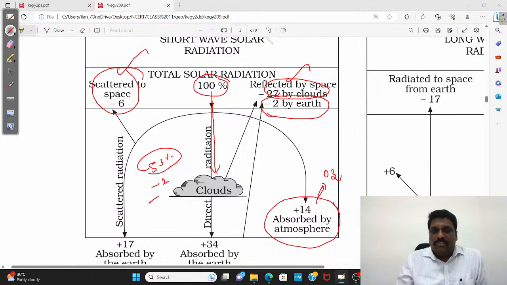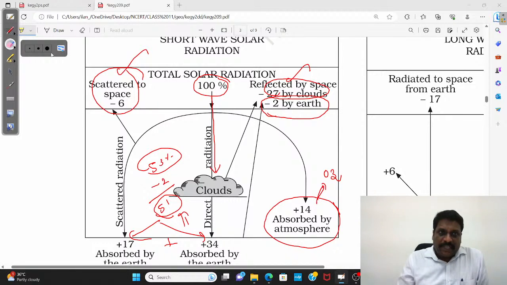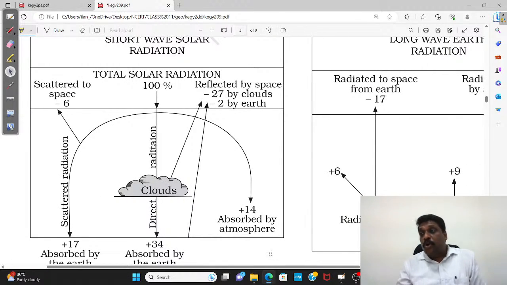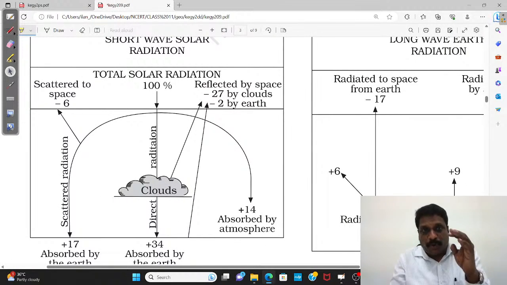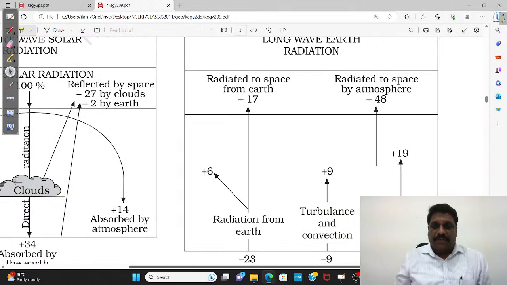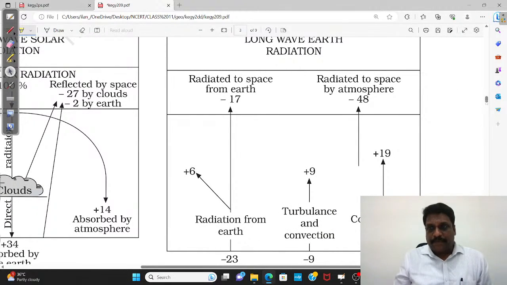So 53 minus 2, what comes ultimately to the surface of the earth is 51. So 34 and 17 you add, I'll get 51. So one thing I understand, what is absorbed by the earth's surface is only half the insolation. Okay, right. And this 51 percent has to be liberated back.